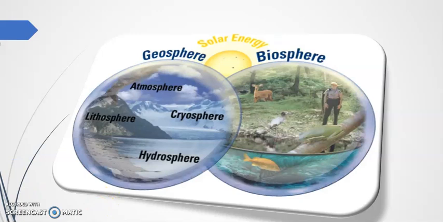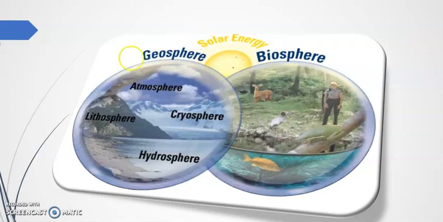Many scientists divide the spheres into two zones, that is geosphere and biosphere. And of course, as I told you in the first and second slides, you can see the solar energy. Of course, everything is formed with the light.